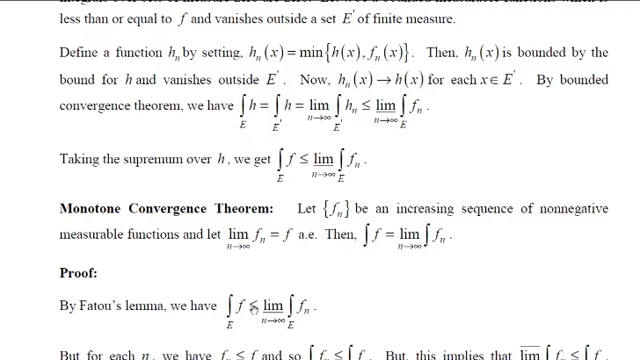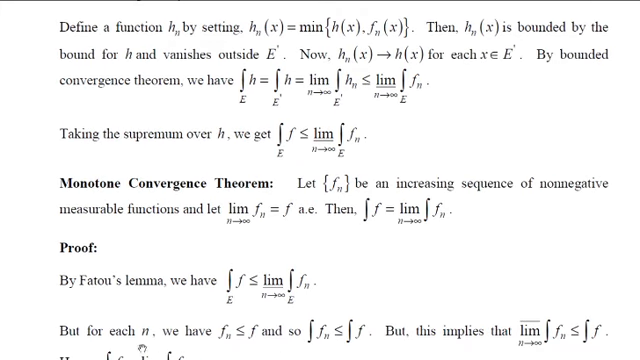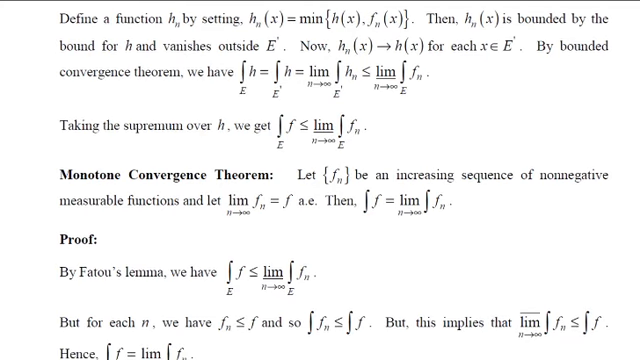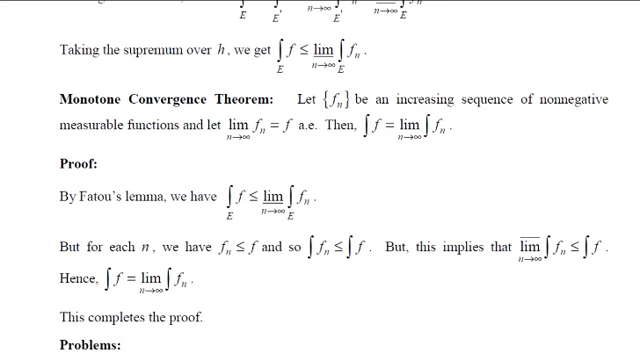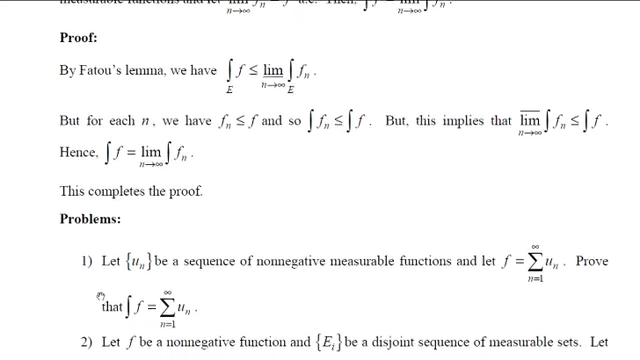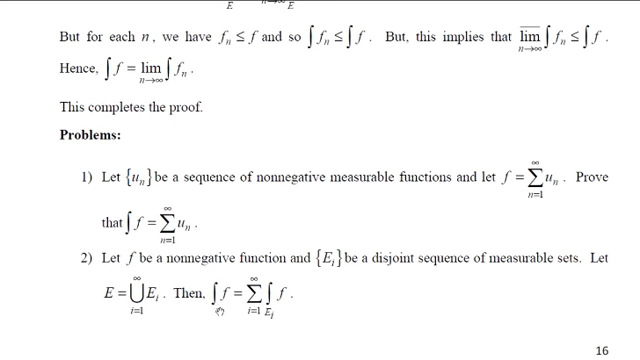But the integral of f is less than or equal to the limit inferior of this. So these two imply that the integral of f equals the limit as n tends to infinity of the integral of fn. One where it is less than or equal to, the other one where it is greater than or equal to. This is possible only if the limit is the same. So this completes the proof of the monotone convergence theorem. I have given problems. You just work this out and write it as an assignment.